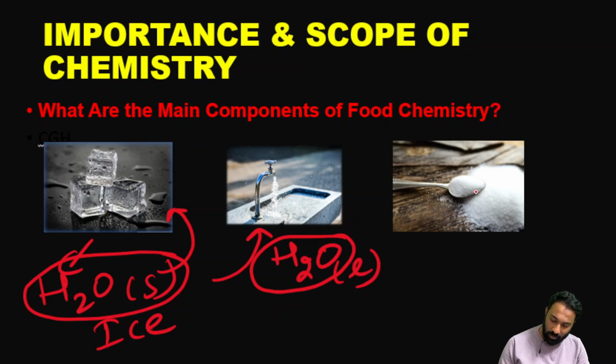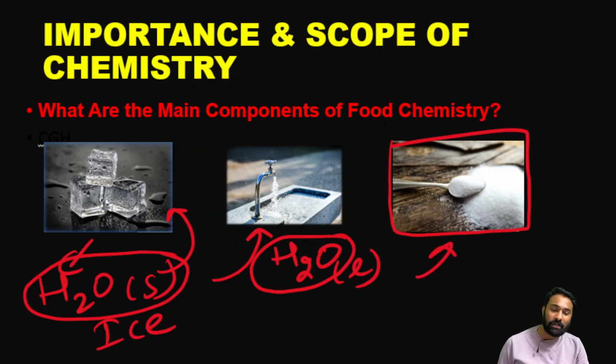Done. Next, what is this? This is our food. What is that? Sugar, right? We use sugar daily. This is also one main important compound of chemistry. Next, other important compounds are also there in our food, that is amino acids. Amino acids are also there, so we see chemistry in our food. Clear?